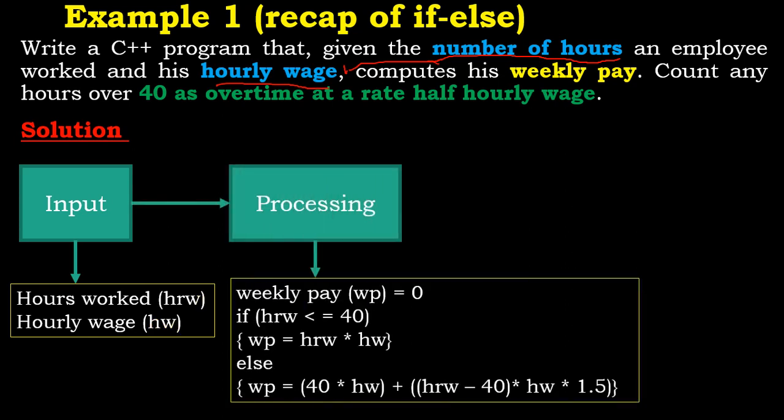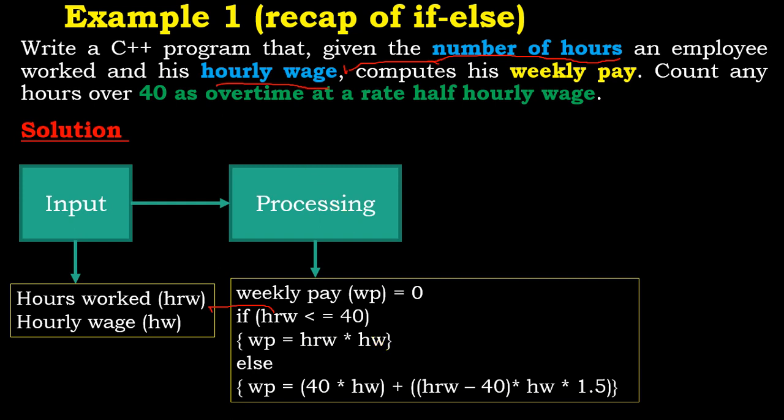So the next thing is to do the processing. Now let's assume that the weekly pay, we are denoting it as WP, we are initializing to 0. So if hours worked, remember this hours worked here, is less than or equal to 40, meaning that the person has worked either less than 40 or equal to 40, then of course his weekly pay will be equal to hours worked times hourly wage.